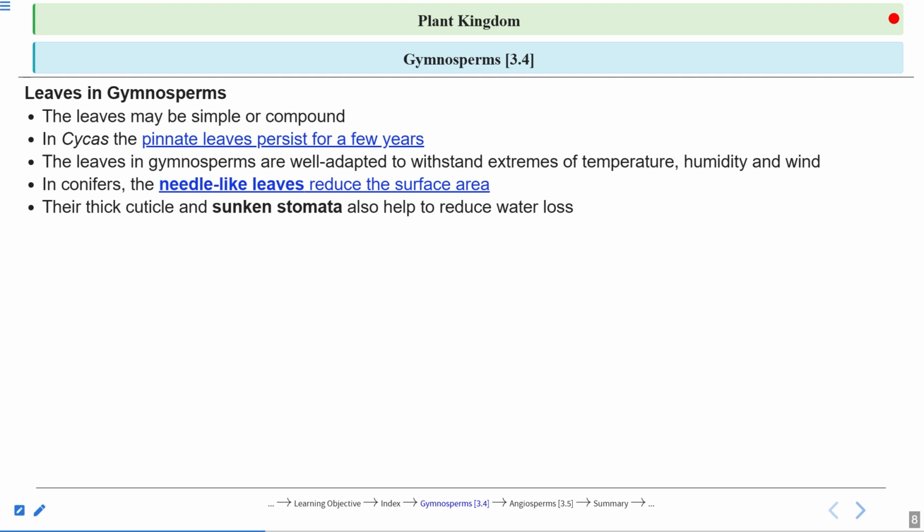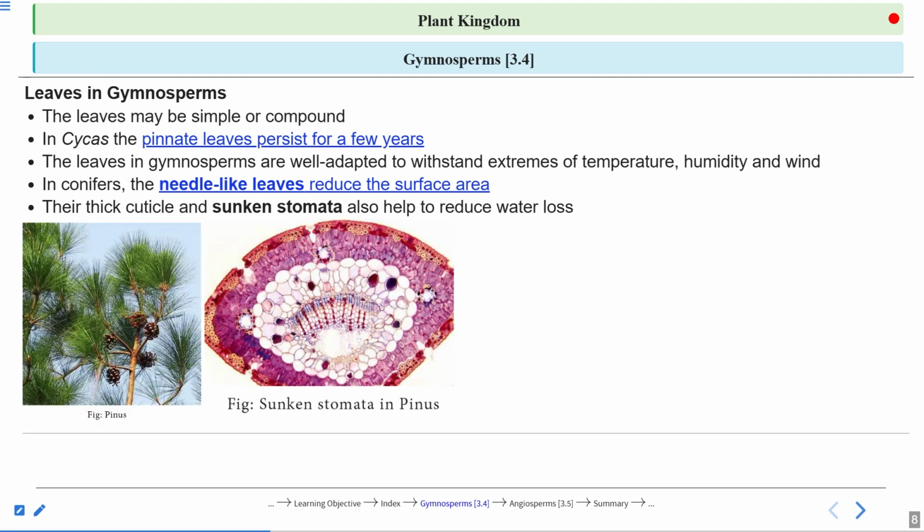Thick cuticle. Cuticle is a type of waxy coating present over the surface of the leaves that minimizes water transpiration. Sunken stomata are the stomata that are depressed in the leaves. Let us see that. So here you can see the figure. Very important. This is the Pinus tree. You can see the leaves are needles. When you cut the needle in a very fine section and view it under the microscope, you can see such a structure.